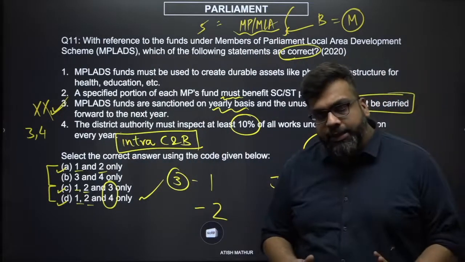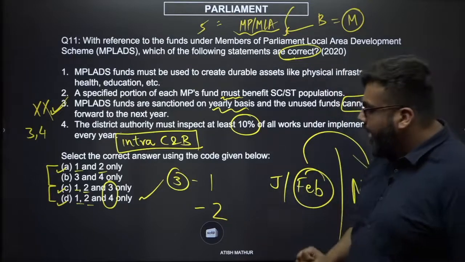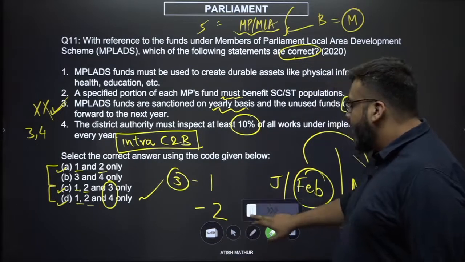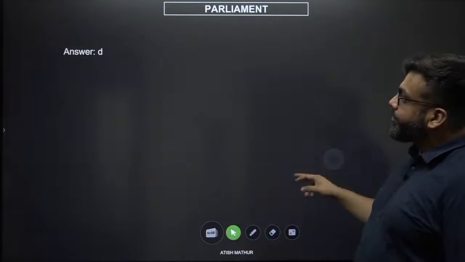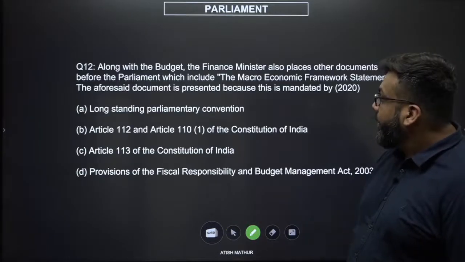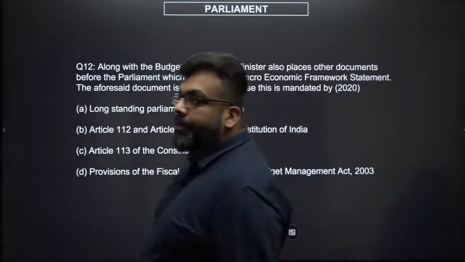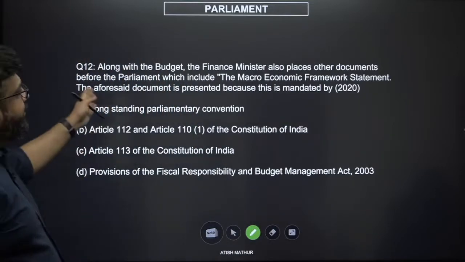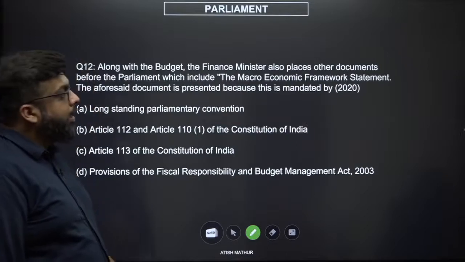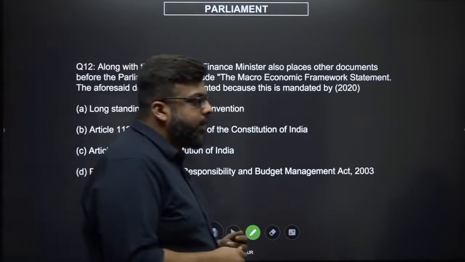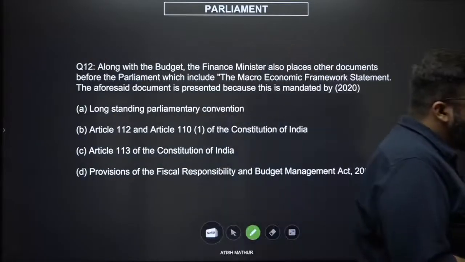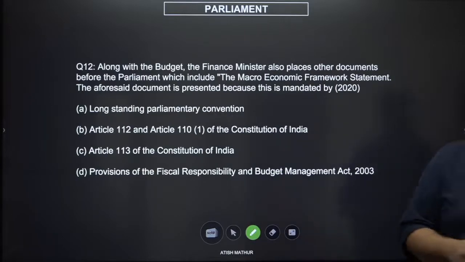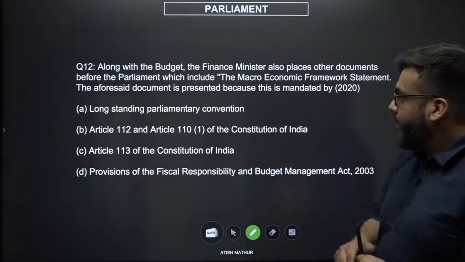A tough question, but if you are patient, if you are calm with it, you may come across the right answer. Next question. Along with the budget, the finance minister also places other documents before the parliament which include the macroeconomic framework statement. The aforesaid document is presented because it is mandated by what?